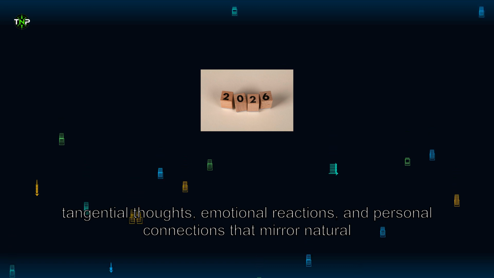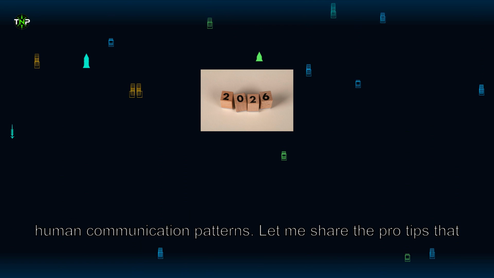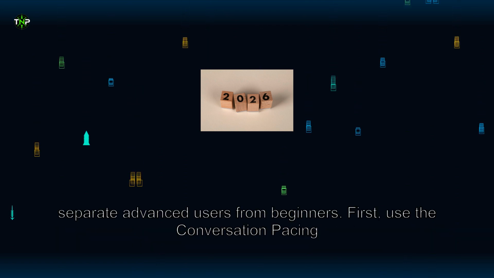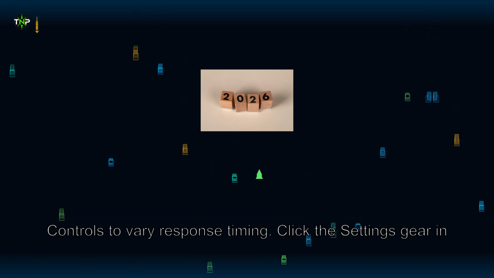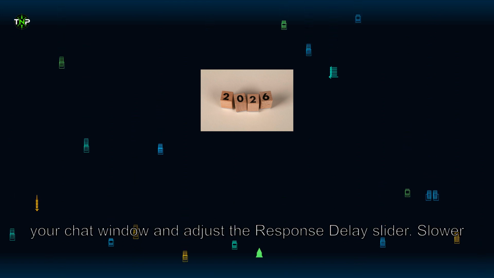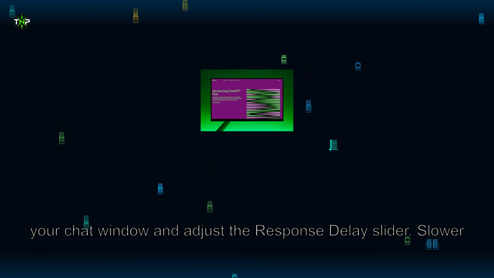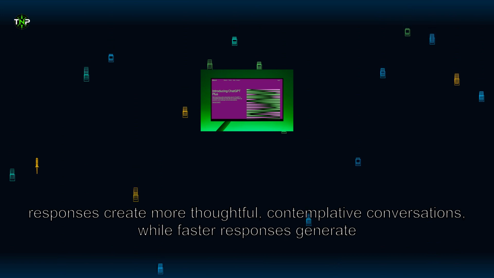Let me share the pro tips that separate advanced users from beginners. First, use the conversation pacing controls to vary response timing. Click the settings gear in your chat window and adjust the response delay slider. Slower responses create more thoughtful, contemplative conversations, while faster responses generate dynamic, energetic exchanges.